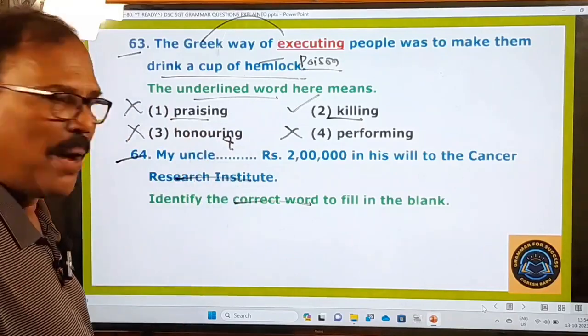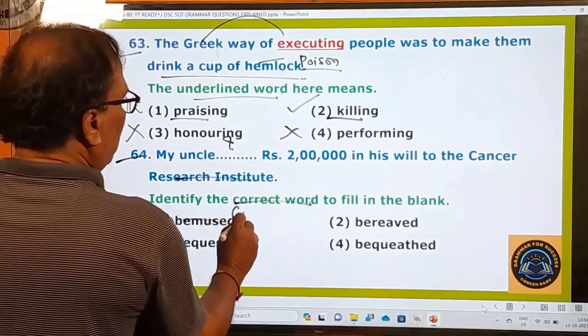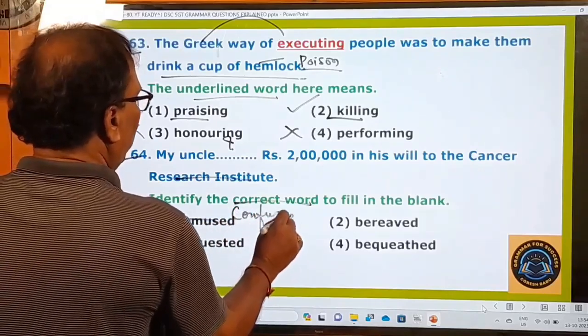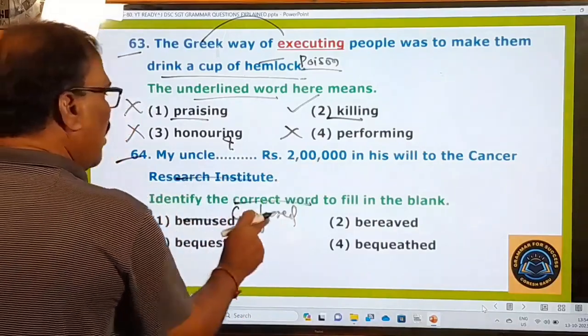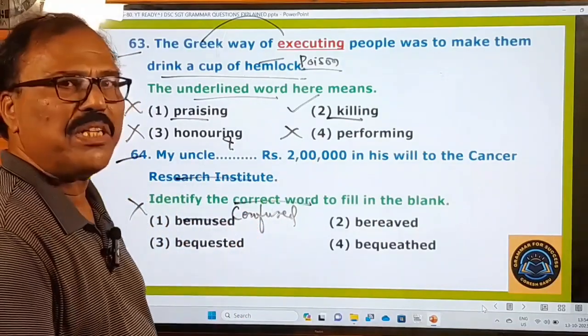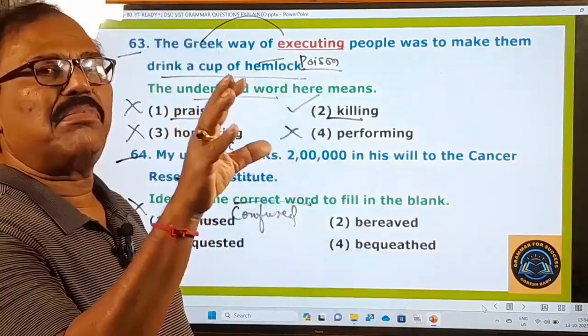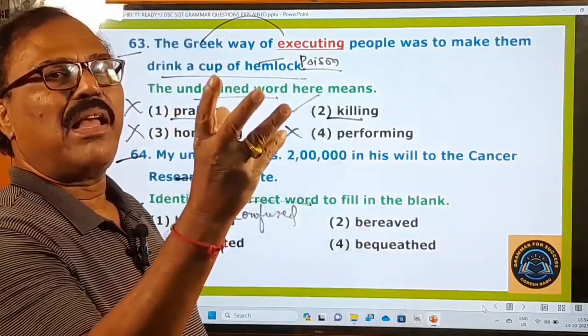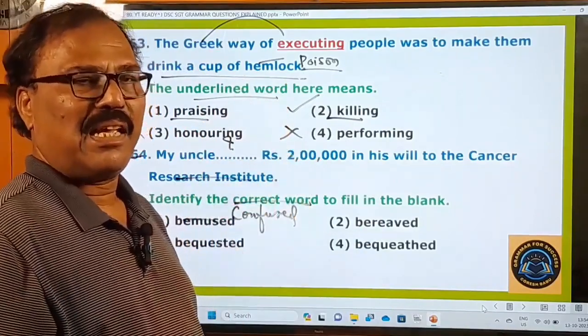That is only your job, right? And now let's see the bemused. Bemused means confused. Okay, my uncle confused 2 lakhs rupees. No, this is wrong. So bemused means confused. My father looks slightly bemused. The boy and the girl exchanged bemused glances.